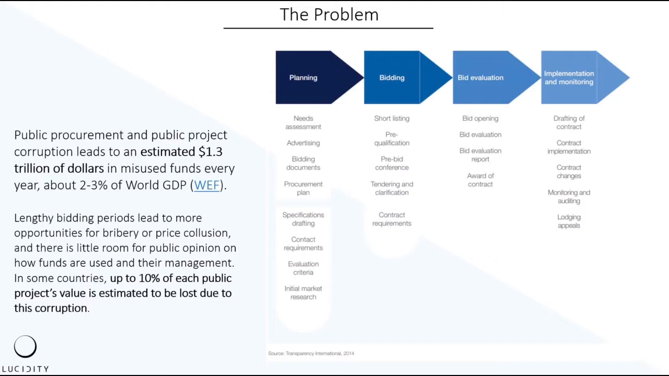A lot of this is due to lengthy bidding periods that lead to more opportunities for bribery or price collusion, as well as how little room there is for public opinion on how the funds are used, as well as their management. Over here, we've broken down the public project process into 4 parts: the planning phase, bid evaluation, and implementation and monitoring.